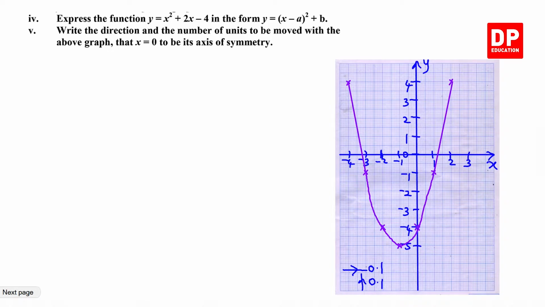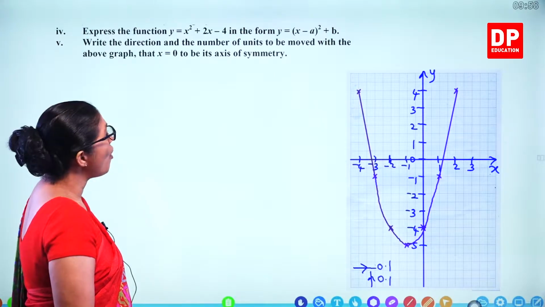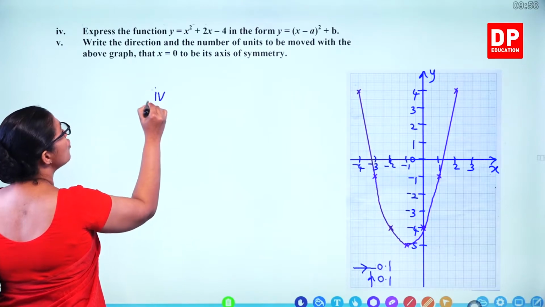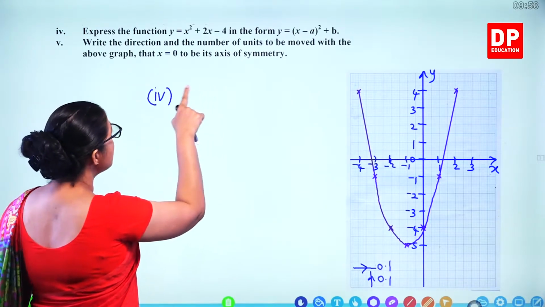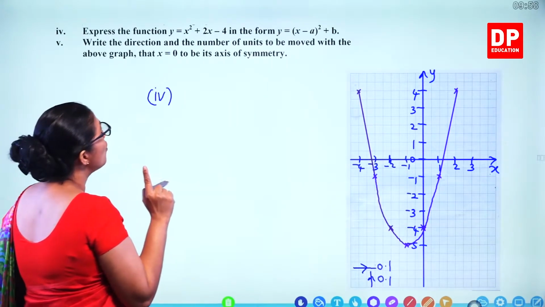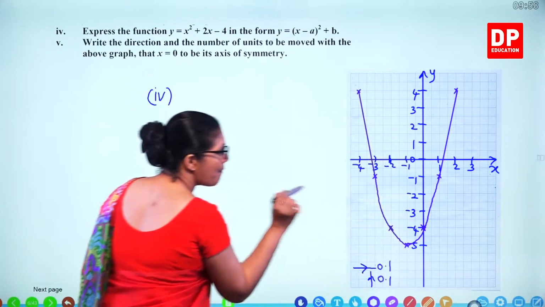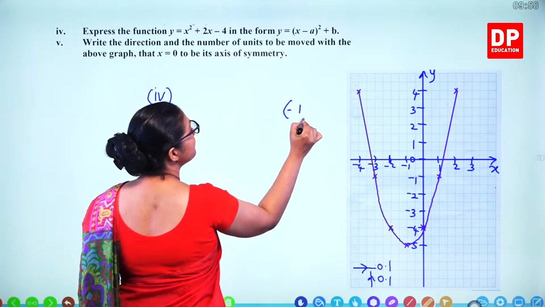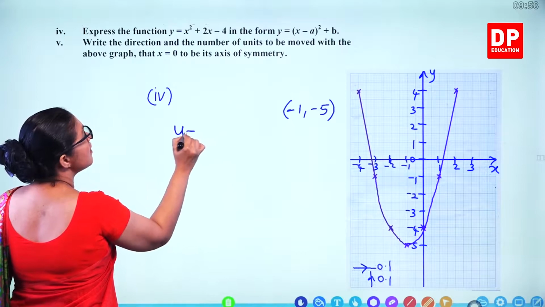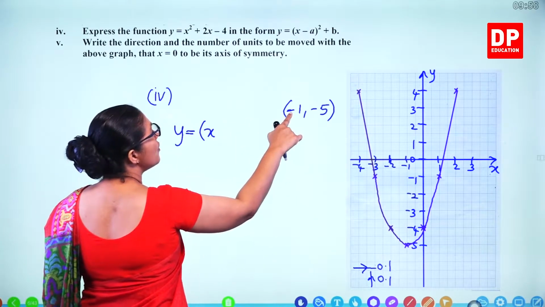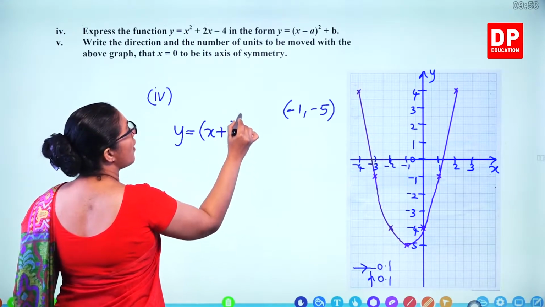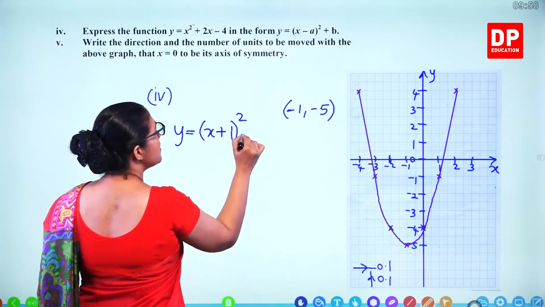Express the function y equals x squared plus 2x minus 4 in the form of x minus a whole thing squared plus b. So completing square method. How do you use the graph? This is the same as the previous graph. Now x squared plus 2x minus 4. What's the minimum value? Minus 1 and minus 5. So you can easily use this value to write down this in that form. What should be this value? To get minus 1, this should be plus 1 squared, and minus 5 is b.